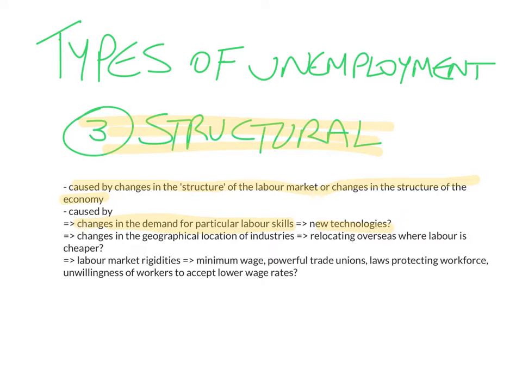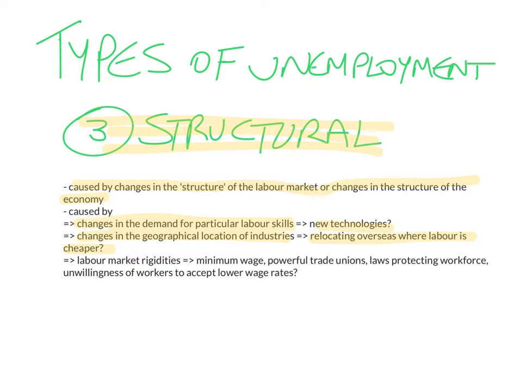So when desktop computers and word processing software were introduced into the market, a lot of typists, people who worked on the old typewriters, lost their jobs. This is structural unemployment. It could also be caused by changes in the geographical location of industries, like businesses that relocate overseas from the United States to Mexico or relocate to cities where the labor is cheaper. So say, for example, a factory shuts down in New York and moves to, I don't know, someplace in Michigan